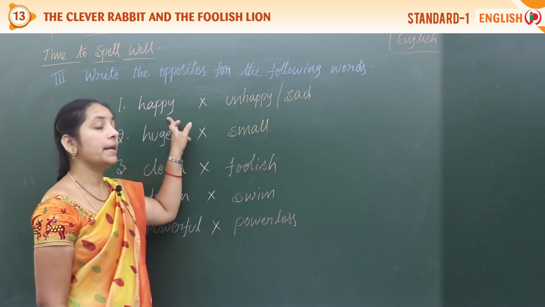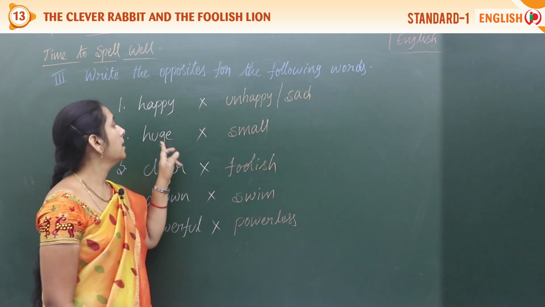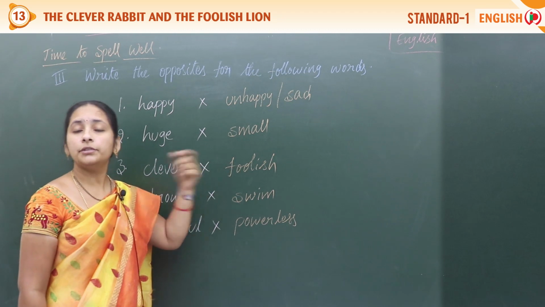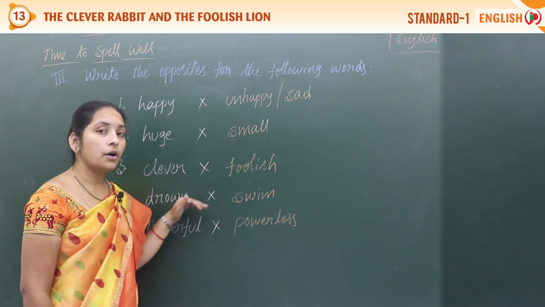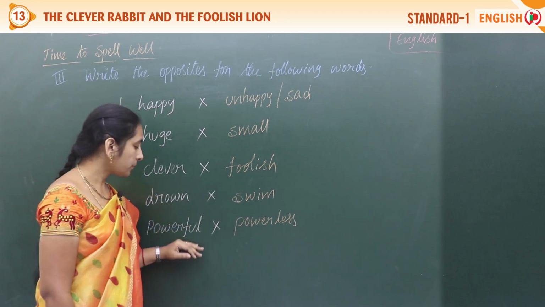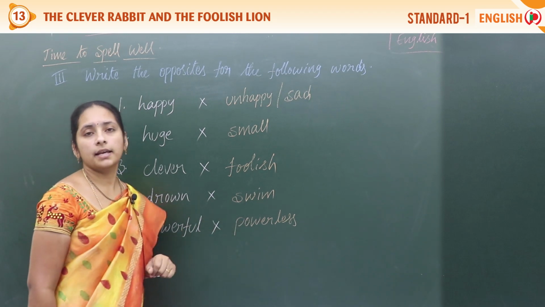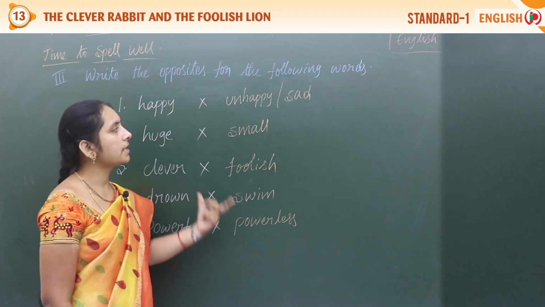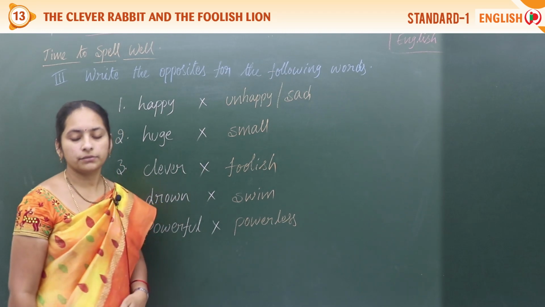So happy, unhappy. Huge, small. Clever, foolish. Drown, swim. Powerful, powerless. Okay, children, these are the opposites. All of you write down.